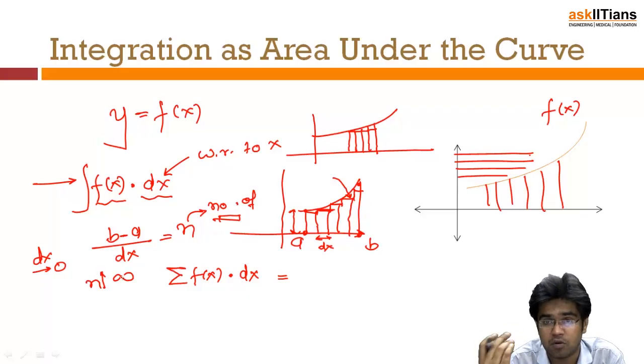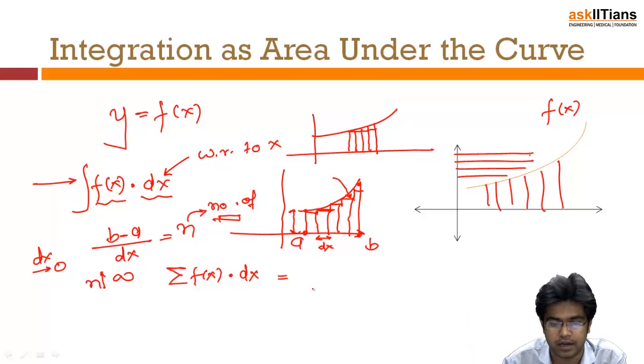If n, which is the number of rectangles, is tending towards infinity, that means you need to add infinite rectangles. If the dx is very close to 0, we can say that the error is so small that we can neglect it. Because dx is tending towards 0, our error is also tending towards 0, but the number of rectangles is tending towards infinity. So how are we going to calculate the infinite rectangles? How are we going to add all those infinite rectangles?